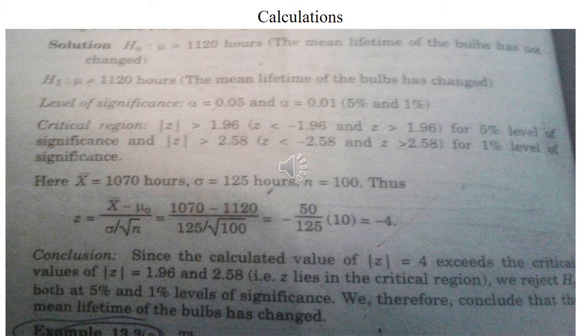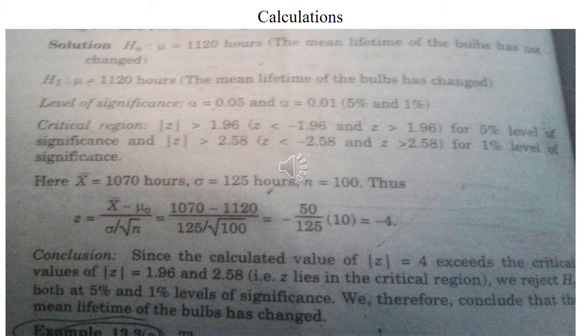Level of significance is equal to 0.05 and critical region is plus 1.96 and minus 1.96 for 5% level of significance, and they have also shown it for 1% level of significance. So if the question asks to use both levels of significance, then you will use 5% and 1% as well, but here the question which we are doing is only for the 5% level of significance.